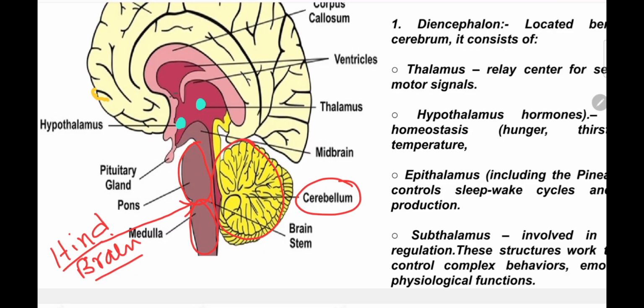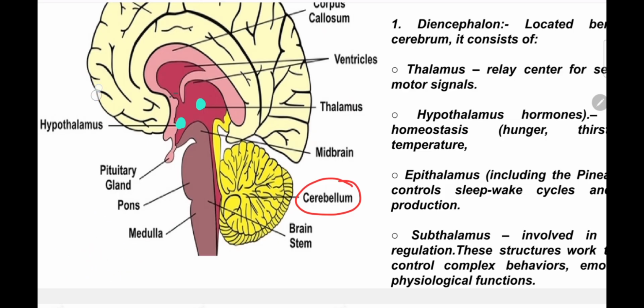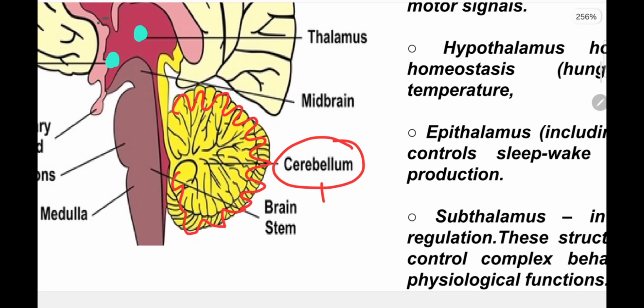The cerebellum is known as the small brain. See, it looks like a whole brain. It also has wrinkles like those present over the cerebrum. It also has an outer layer, and this is known as the cerebellar cortex.